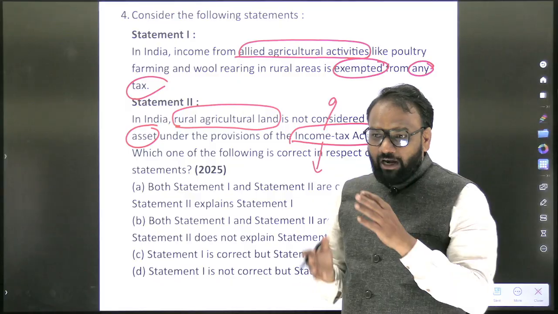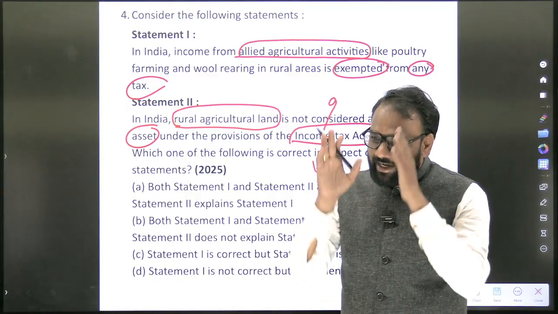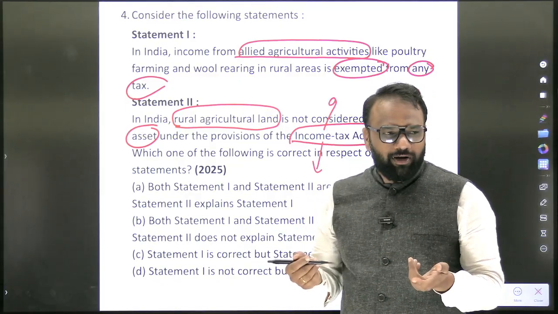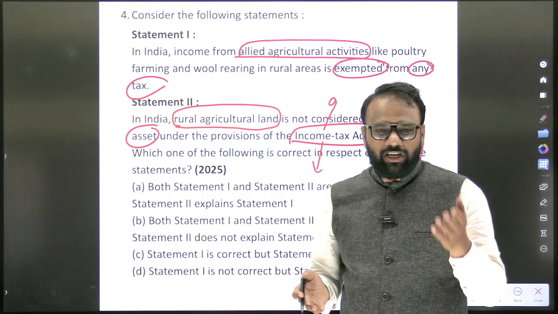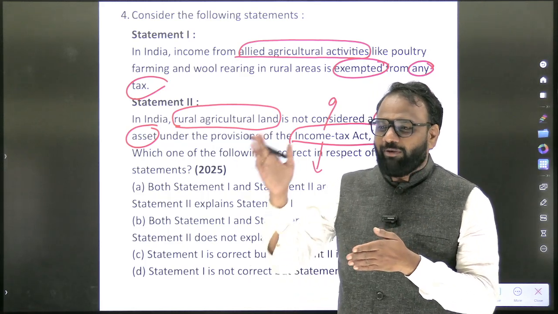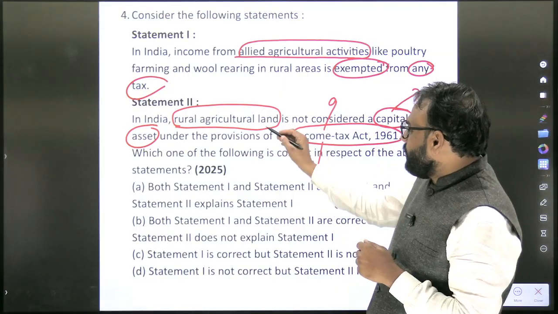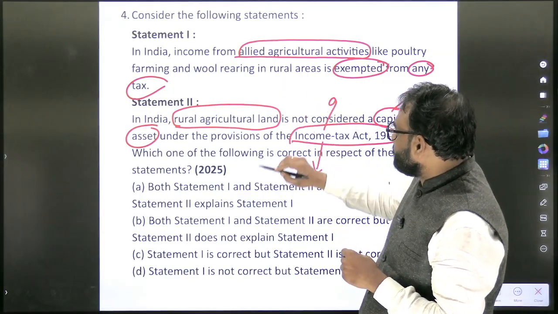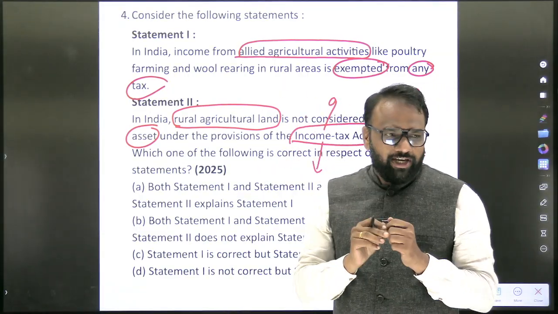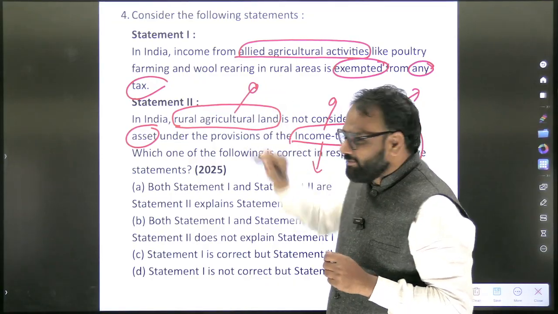When you are doing this exercise, don't do it exhaustively. How about a pen? How about paper? How about the utensils in the home? How about the television? How about when I am traveling from Bagalkot to Vidyagiri? No. See, again we need to know where we have to stop. So in India, rural agricultural land. Next, one important exception here is rural agricultural land.